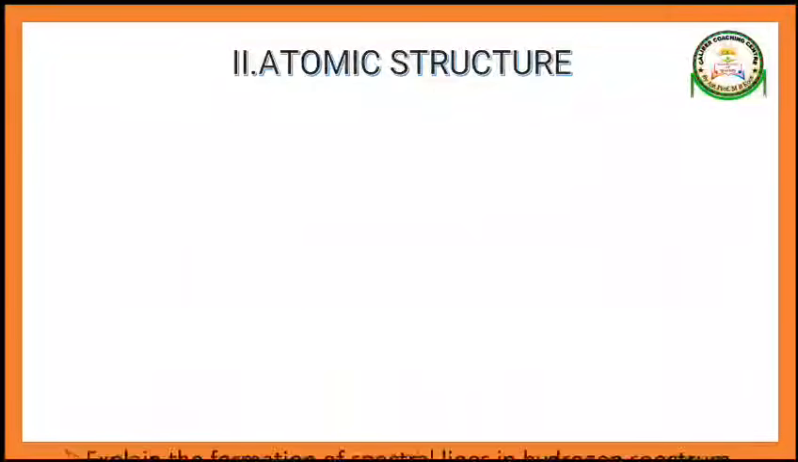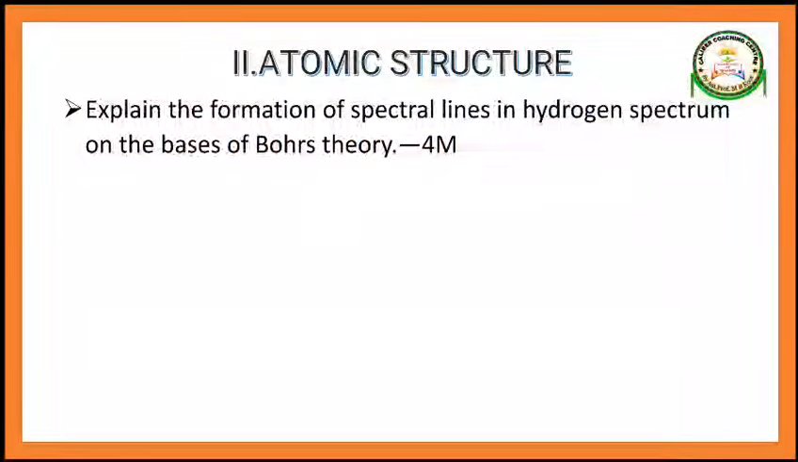Second chapter is atomic structure. In atomic structure, see guys, explain the formation of spectral lines in the hydrogen spectrum on the basis of Bohr's theory. The hydrogen spectrum can be separated into many series: Lyman series, Balmer series, Paschen series, Brackett series and Pfund series. You remember some points in that. These are very important concepts.